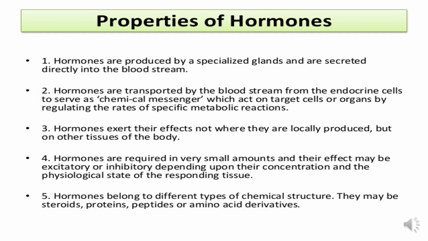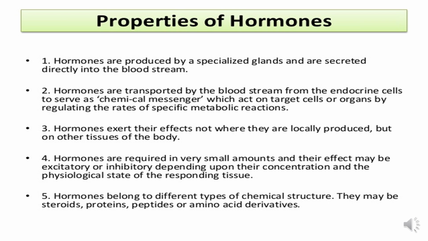These are produced by specialized glands and are secreted directly into the bloodstream. These are transported by the bloodstream from the endocrine cells to the target cells. They exert their effect not only locally but also on other tissues. Hormones are required in very small amounts and their effect may be excitatory or inhibitory depending upon the concentration and the physiological state of the responding tissue.